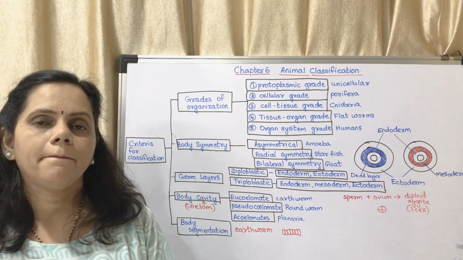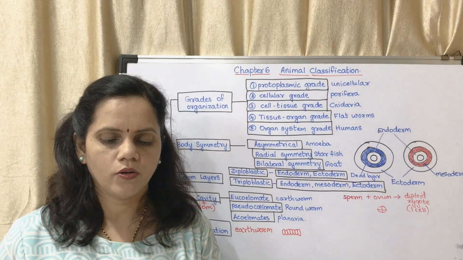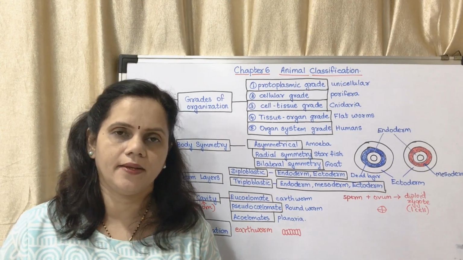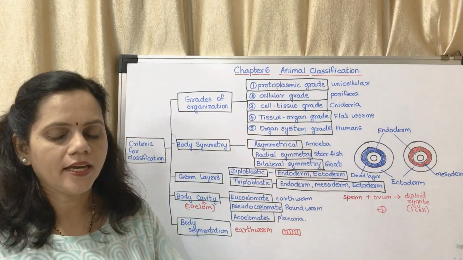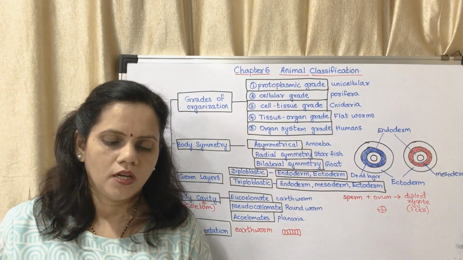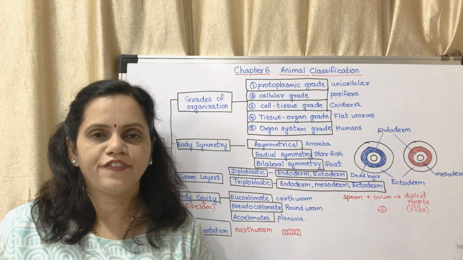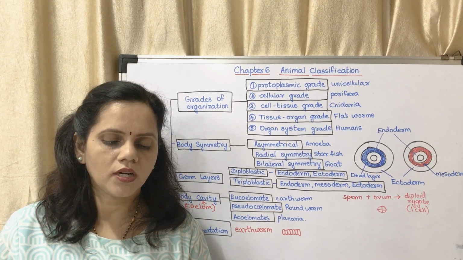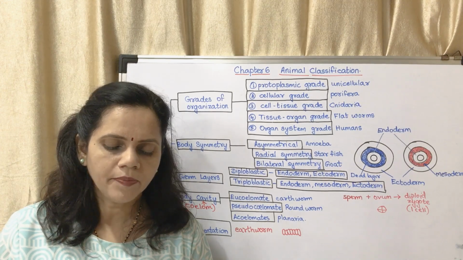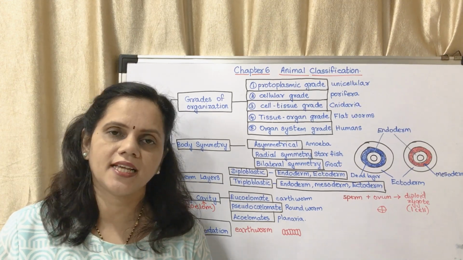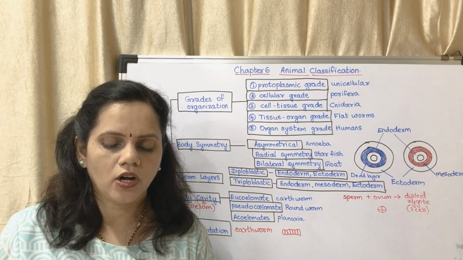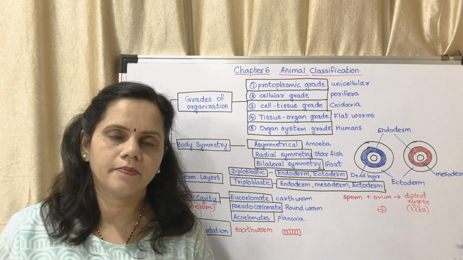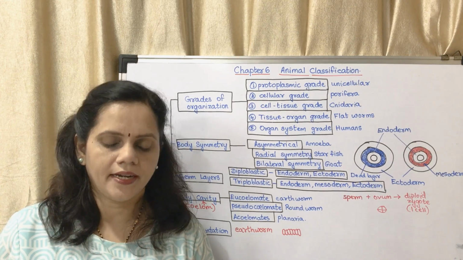Now you may see page number 64. In those paragraphs they have given this part. Now the diagrams. Figure 6.5, the diagram of a Sycon. There is an outlet which is called the osculum, and there are some specialized cells in their body called collar cells, and each of these cells functions separately.